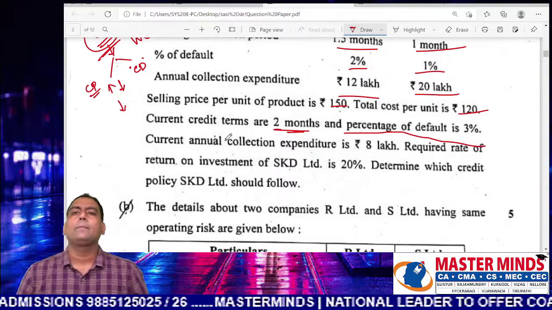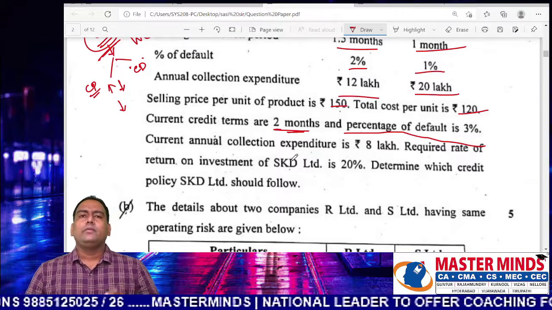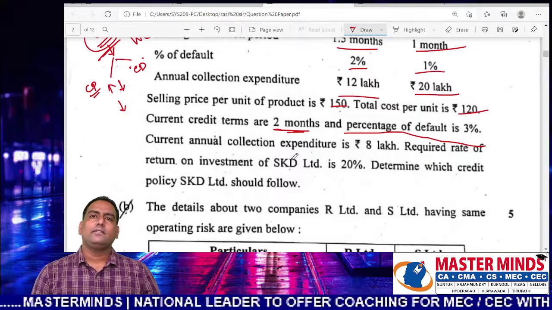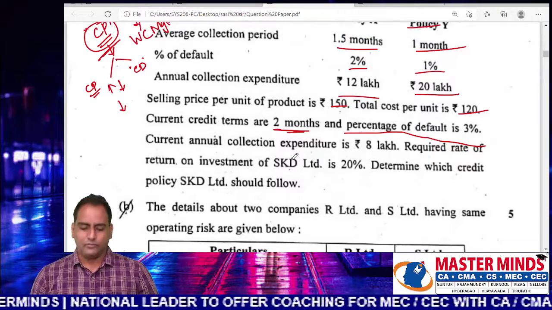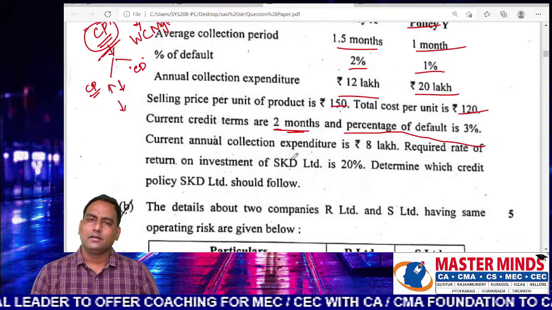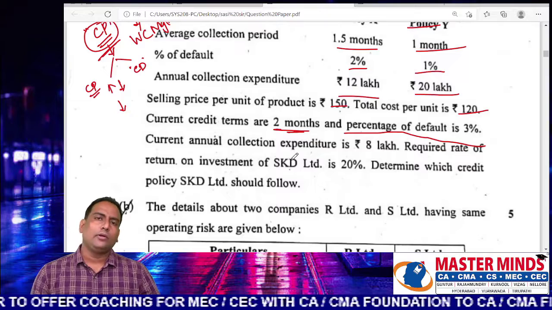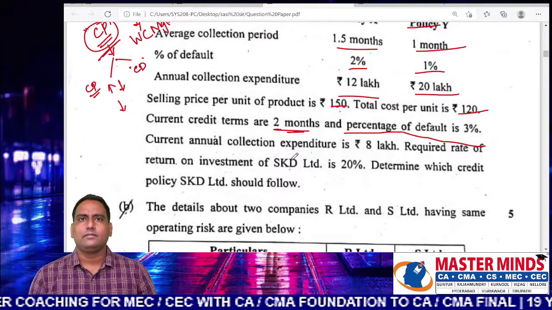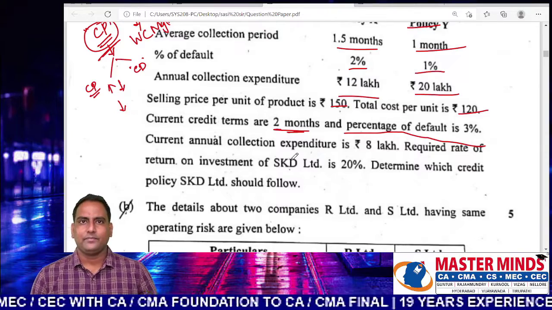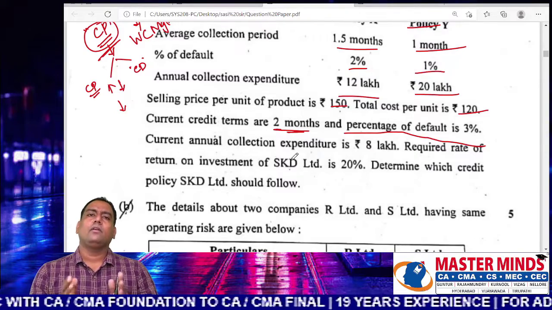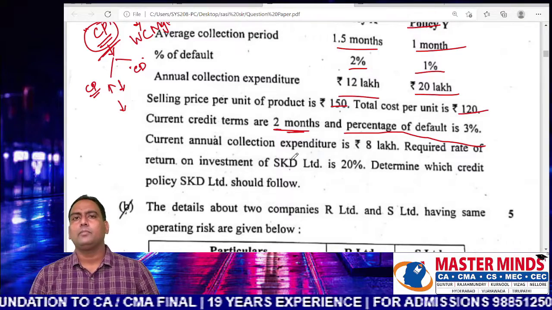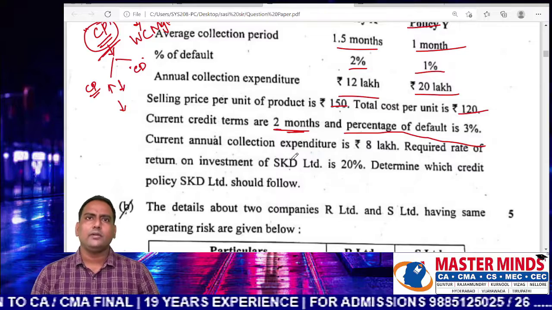You can see they are allowing 2 months credit to customers, and the management feels that when we are allowing 2 months credit, the annual operating expenses are very high. In order to reduce the operating cost associated with the investment in debtors, they want to reduce the credit period. So instead of offering 2 months credit, they prefer to provide 1.5 months or 1 month credit to customers.